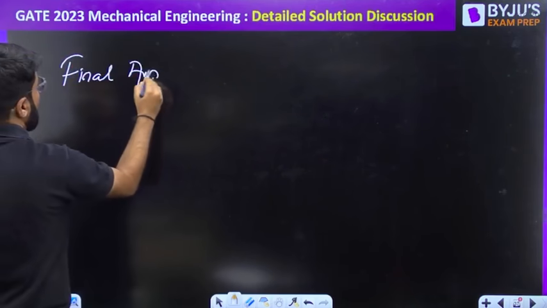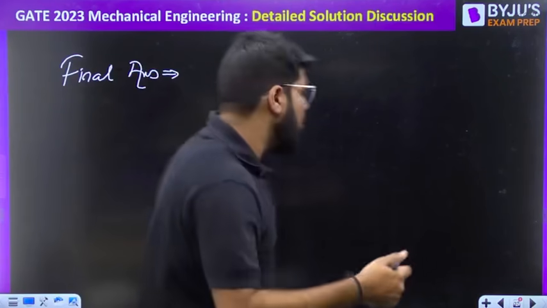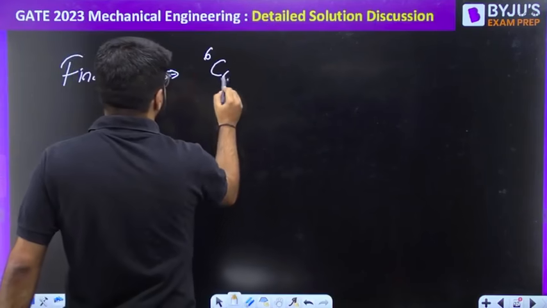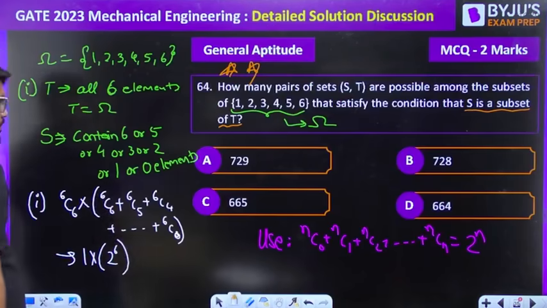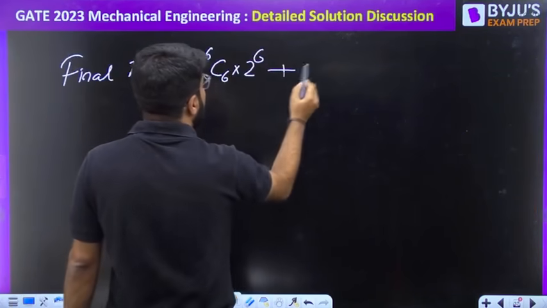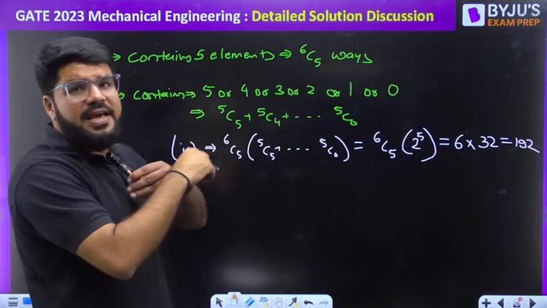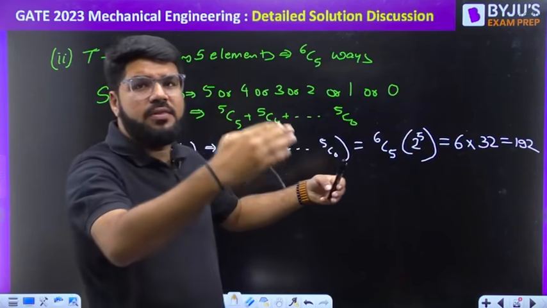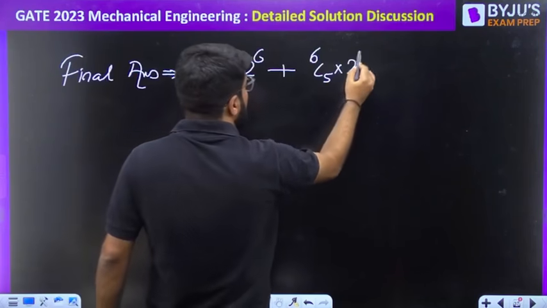Now let us not write down all cases. Let us write the final answer in one shot. So what is the first case? T containing all 6 elements: 6C6 multiplied by 2 to the power 6. Then the next case, T containing 5 elements. That can be done in 6C5 ways. And then how many possibilities for S? S can contain all possibilities, 5 or 4 or 3 or 2 or 1 or 0. So we got 2 to the power 5.